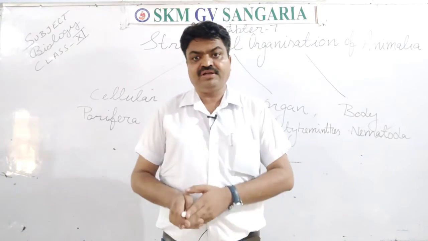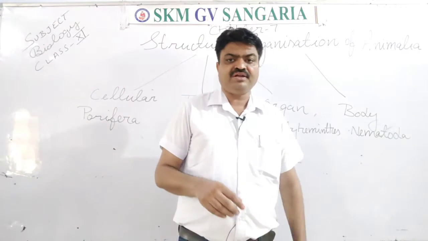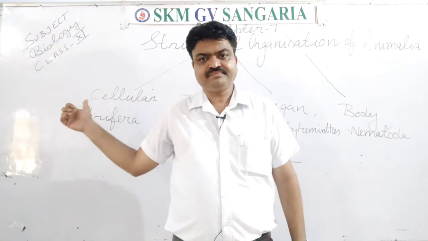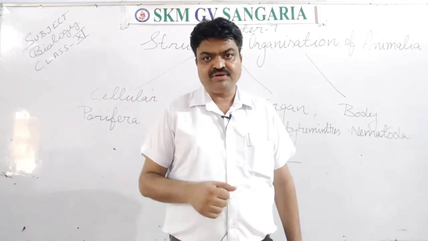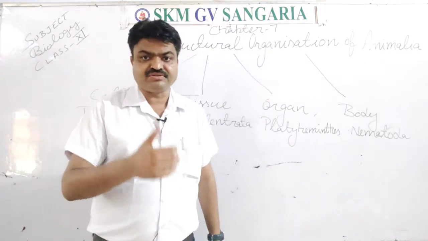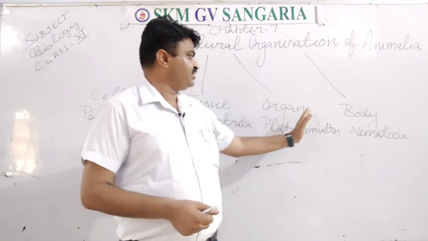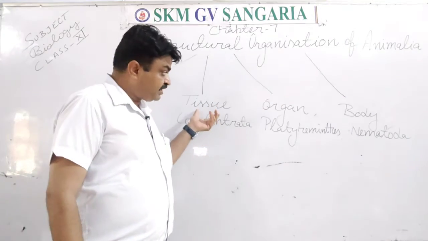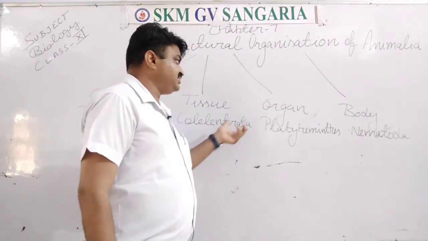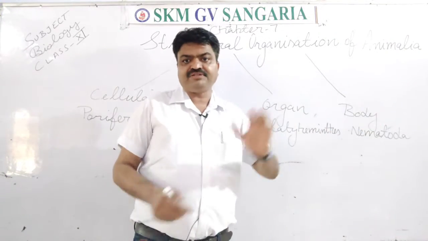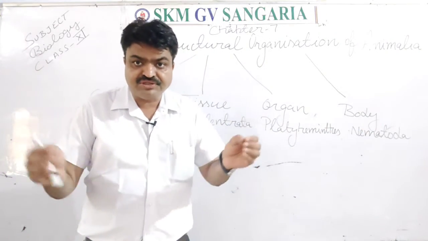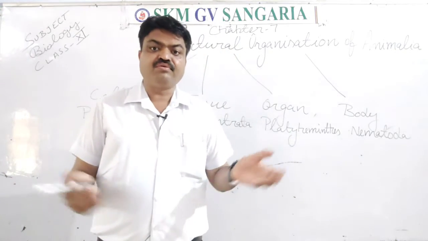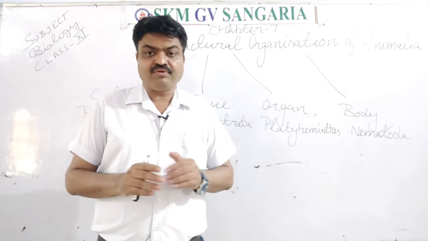So it is about the organization. So what is the basic unit of the organization of Animalia, students? What is the basic unit? It is cell. Cell is the basic unit. And what is the second basic unit? It is tissue. Tissue is found in all these organizations, students. Like tissue is found in tissue specific organization, but this is also found in the organ specific and the body specific. How, students? Because the tissue makes the organ, and organ makes the parts of the body, and parts of the body make the whole body. So it is about the organization.